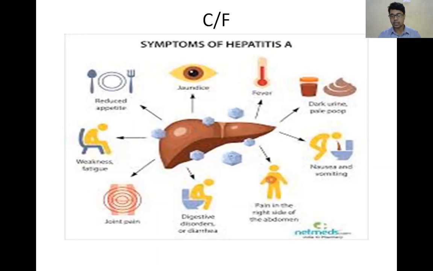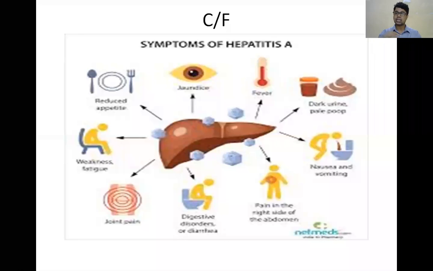In that case, what happens? More than 50% undergoes enterohepatic circulation, and that is excreted in urine. So that's why you will get dark urine. Okay, so that is why there is pale stool and dark urine in hepatitis A.